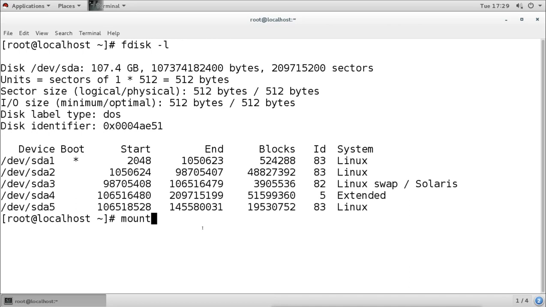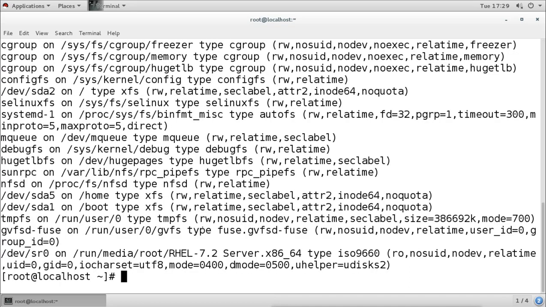Now when we use this, it now shows lots of information, because it is showing the system partitions also. System partitions means temporary system partitions, which are not real partitions. They are actually temporary virtual partitions created by the system for the system files and system directories. For example, if you see here,